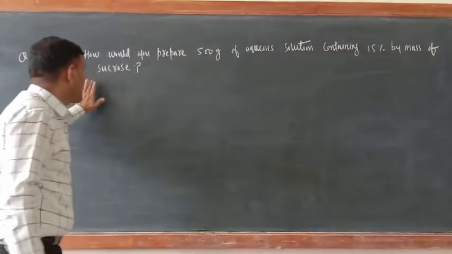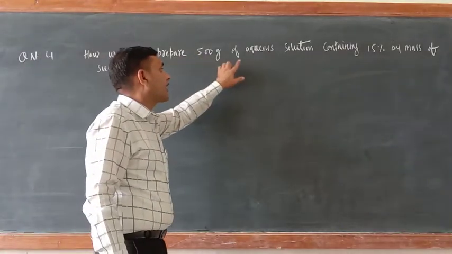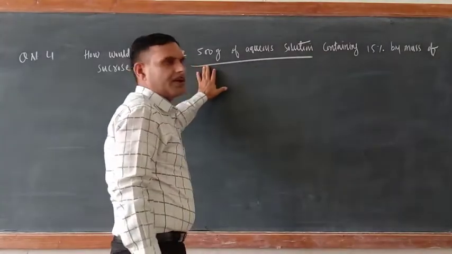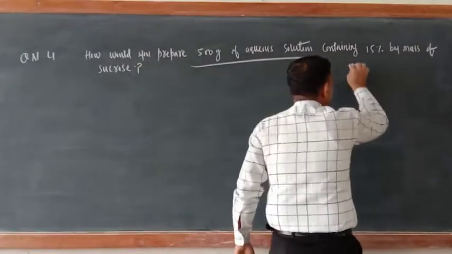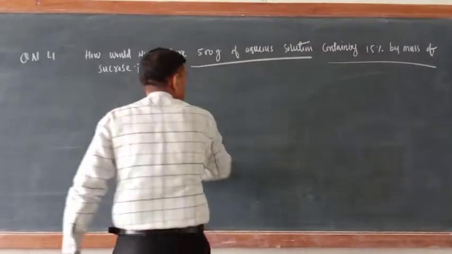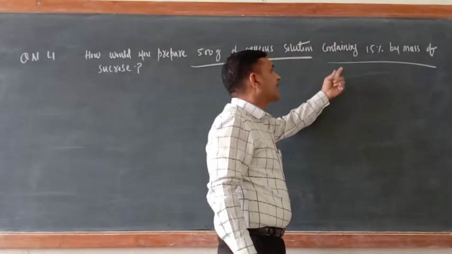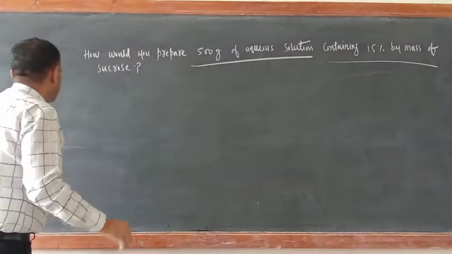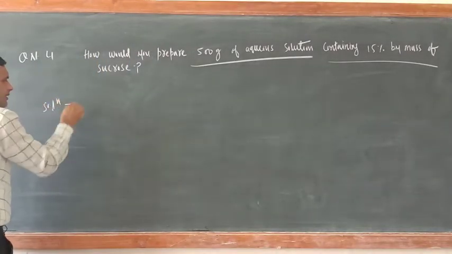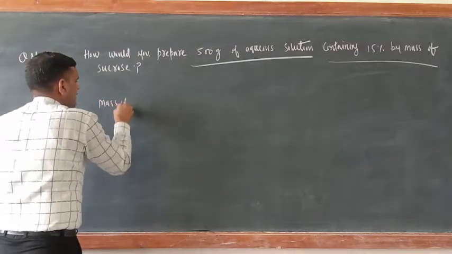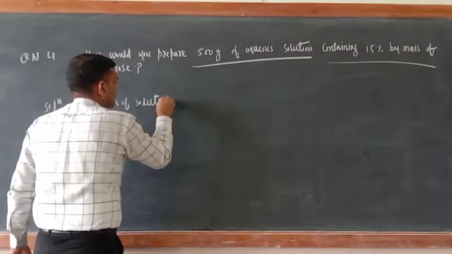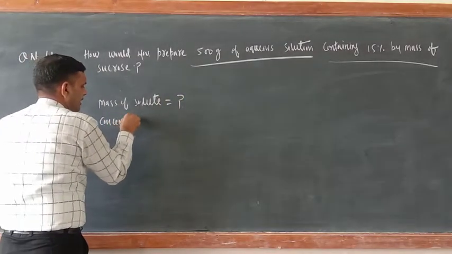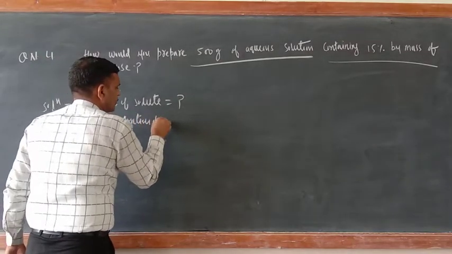So just see this question: how would you prepare 500 gram of aqueous solution containing 15% by mass of sucrose? This time they have given the mass of solution and the percentage of sucrose, but the mass of solute they have not given. So first you segregate here. Mass of solute, they have not given. Okay. Now concentration of solution.